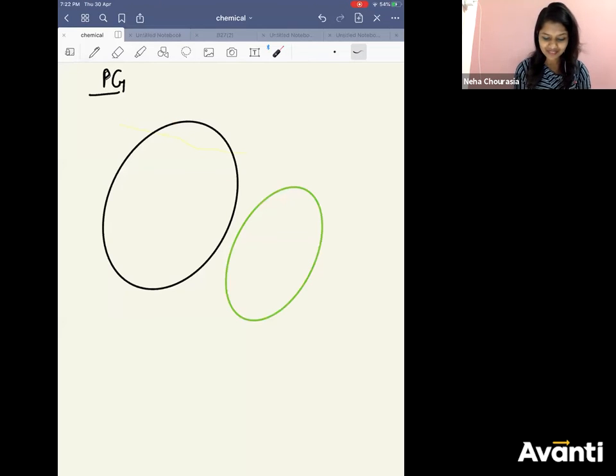So this is your anterior pituitary and this is your posterior pituitary. Cool? Now anterior pituitary secretes all trophic hormones. What do you mean by trophic hormone? Trophic hormone means its work is to go to another endocrine gland and tell it, okay, you need to start secreting this hormone. Its work is only to pass messages, right?